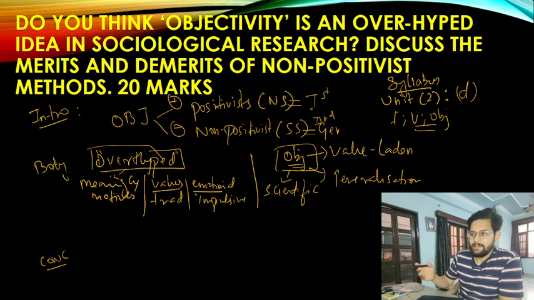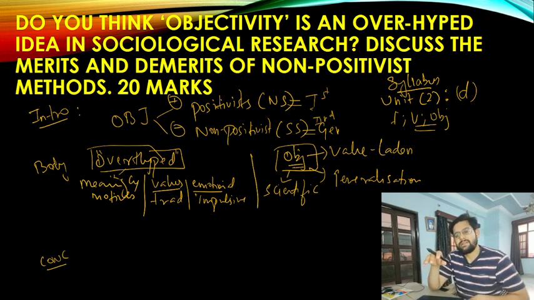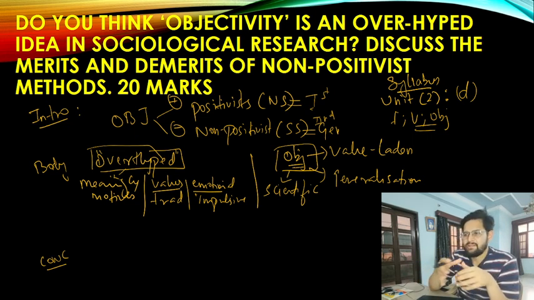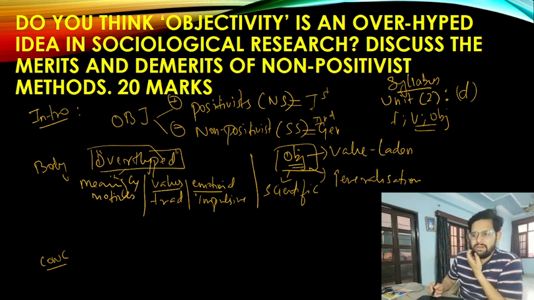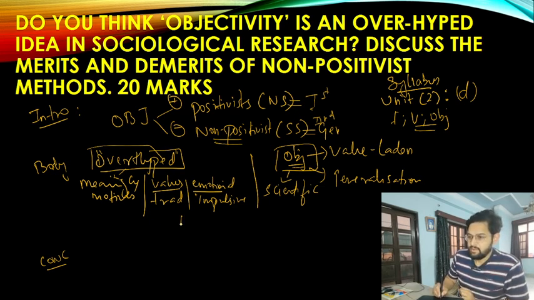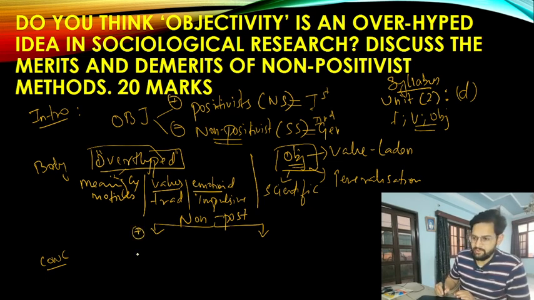Going to the second part, it speaks about discussing the merits and the demerits of the non-positivist methodology. So basically, they are asking, if you are using a non-positivist methodology, then what are some of its merits and demerits? It's again an extension. So you are going to go with agreement, and then you are going to go with disagreement. And if you are going to say what are the advantages, you will be able to study the meanings and the motives.